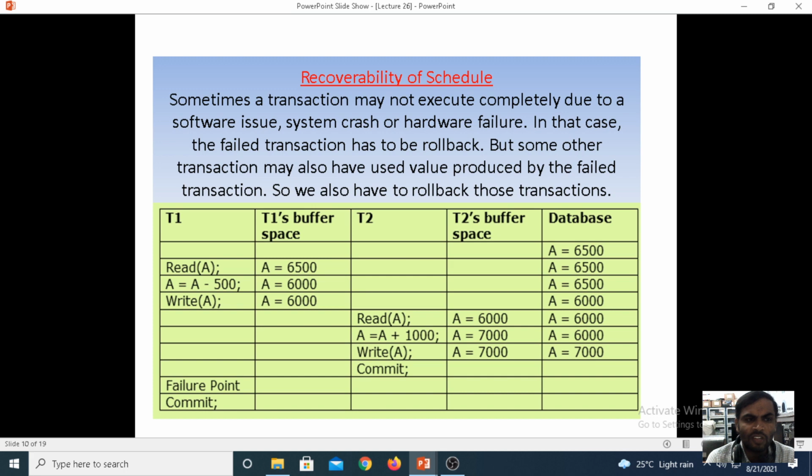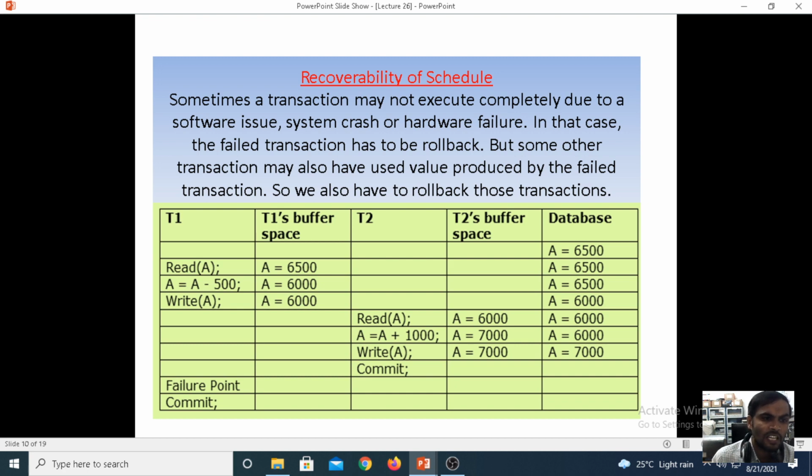With the help of rollback, we should get the previous data. But some other transaction may also have used the value produced by the failed transaction, so we have to roll back those transactions also.